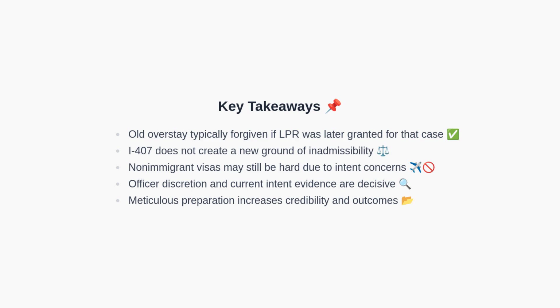In summary, an old overstay is generally treated as forgiven if LPR was subsequently granted for that adjudication. Filing I-407 does not create a new ground of inadmissibility. Non-immigrant visas like B1 or B2 may still be difficult because of intent concerns. The decisive factor in a new LPR application is officer discretion combined with the quality of your current intent evidence. Thorough, organized preparation significantly improves credibility and outcomes.